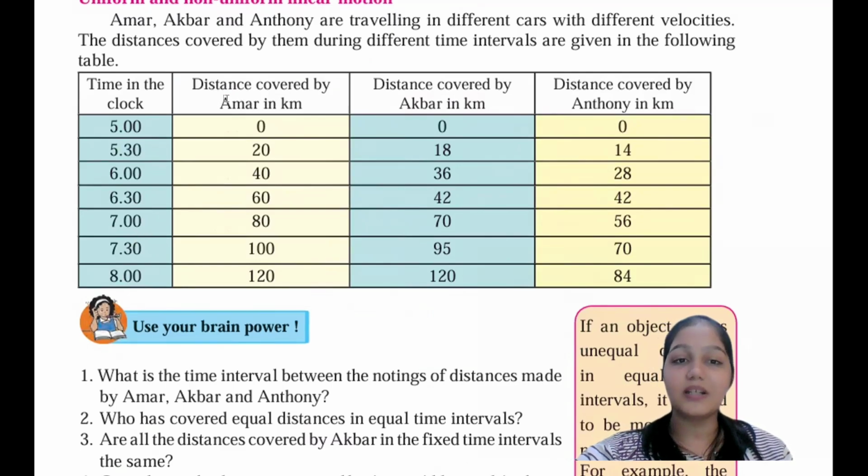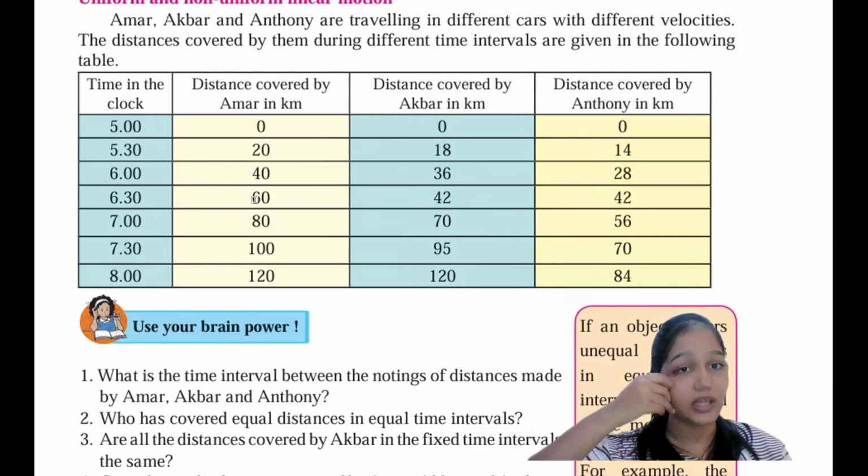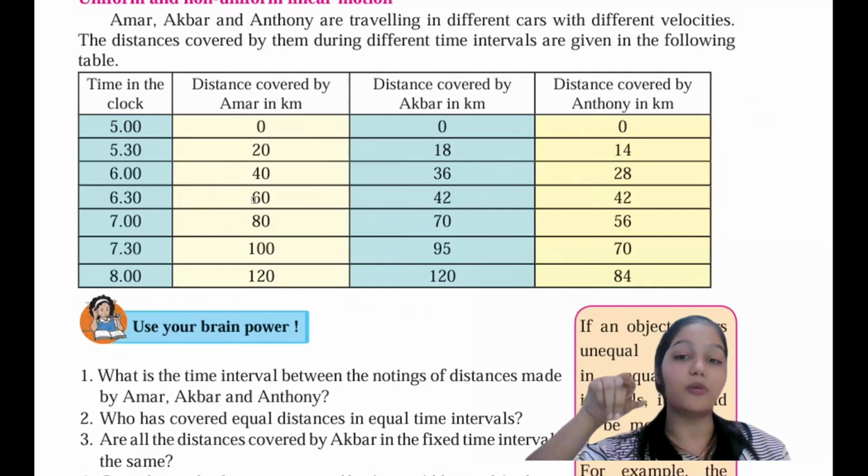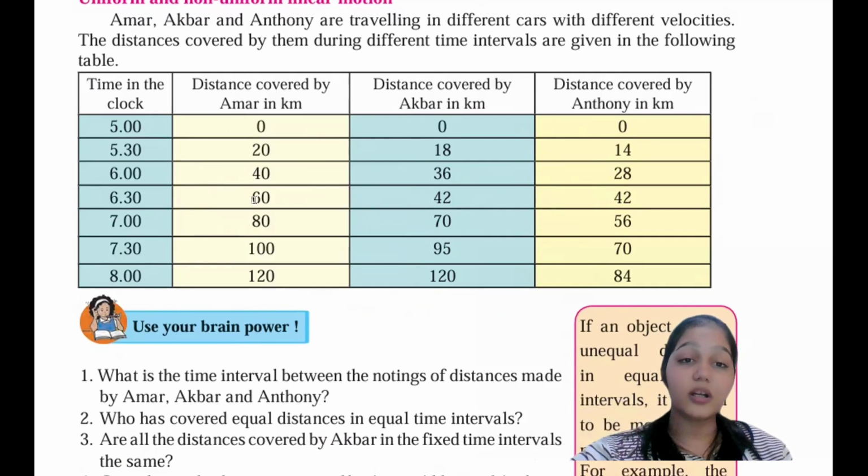If I see Amar's distance, it is 0, 20, 40, 60, 80, 100, 120. Okay, so distance covered by Amar is 120, distance covered by Akbar is 120. Anthony only covered 84 kilometers. So here the distance interval, if you see, has a difference of 20: 20, 40, 60, 80, 100, 120.